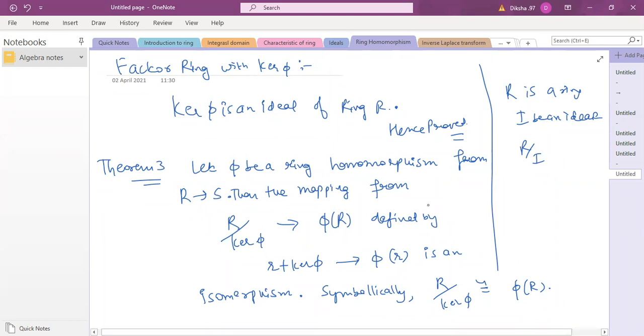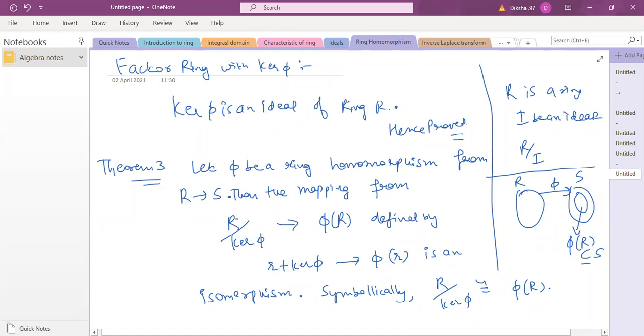So what you need to understand from this result is that in general you have two rings R and S. R and S may not be isomorphic to each other, right? R is a domain, S is acting as a codomain of the map phi. So we know that if you map all the elements of R, the image set, or the range set of the ring R under the map phi, is going to be a subset of S. It's just known from the definition of functions. That's going to be a subset of S.